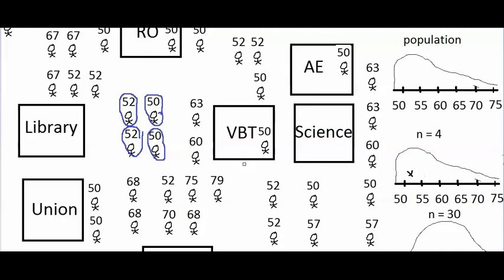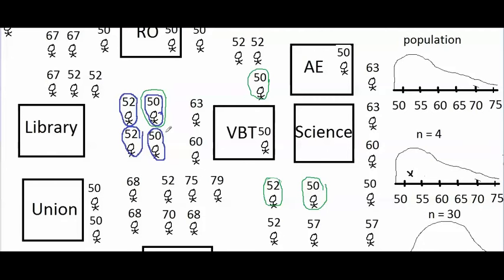What if I select this person right here? This person right here. Maybe this person over here. And just to show you that the samples can overlap, maybe I select this person over here a second time. And I record the heights of these 4 people in my sample in the green circles.